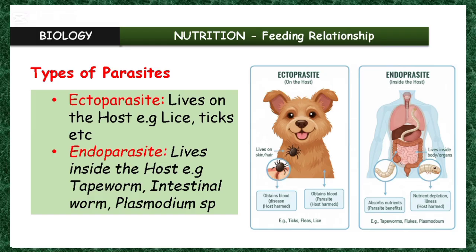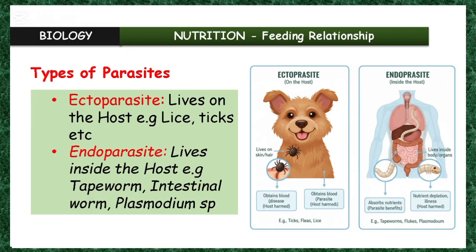Endoparasites, on the other hand, we have tapeworm, whether the Taenia saginata or the Taenia solium. We also have the intestinal worm, that's the ascaris. They live inside the host.